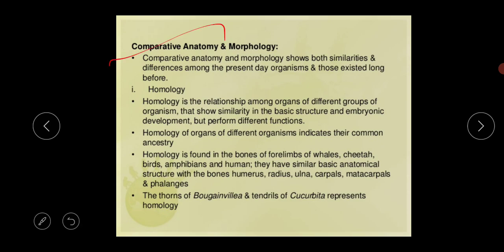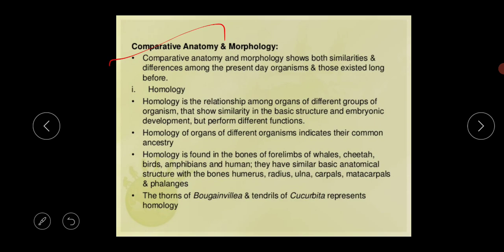Next thing, comparative anatomy and morphology. What is the meaning of morphology? Morphology means the study of forms, the structure which you can see from the outside, like my skin color, my eye color, my hair color. All those things are morphology. All those things actually define me from the outside.